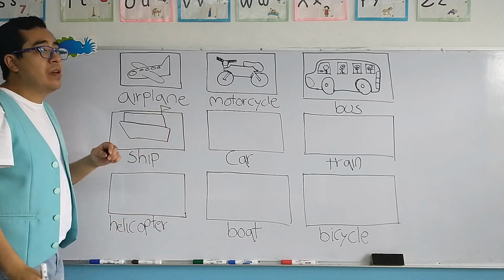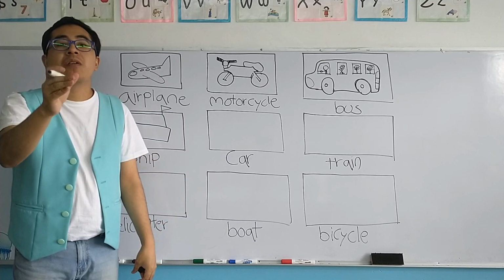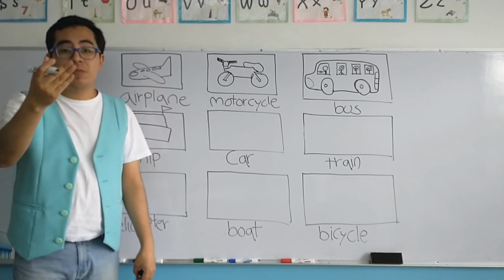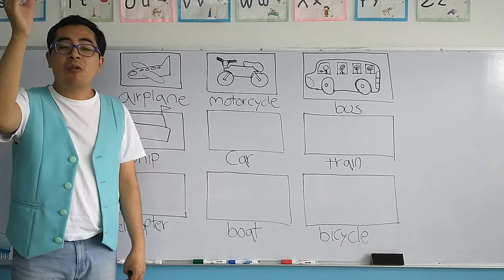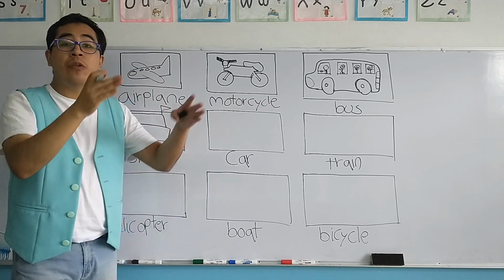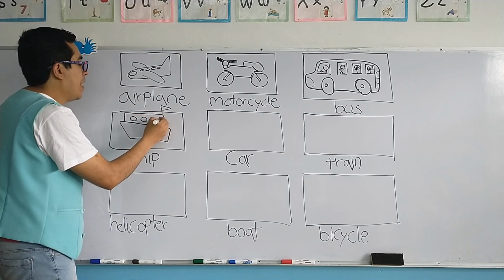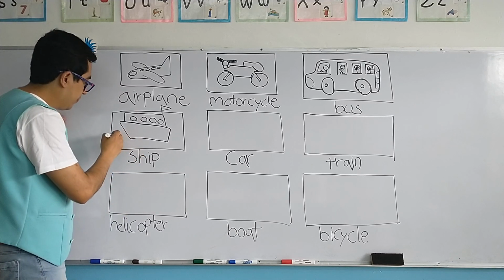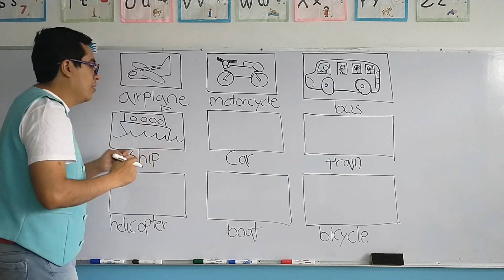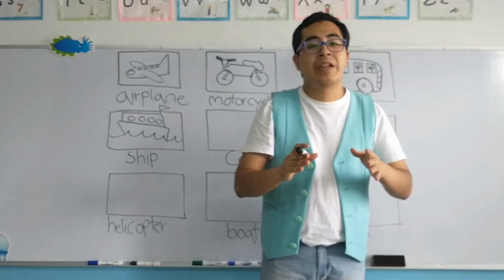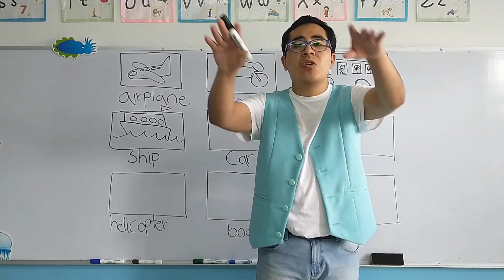Now, in some cases, most of the ships, they wear a flag on top of it. That indicates where they come from. A veces los barcos contienen en la parte de arriba una bandera en la cual indica de dónde viene ese barco o a dónde va dirigido. Okay. Once again, all ships have their own windows and of course the water. Because the ship, it's a means of transportation that goes by land, sea or sky.